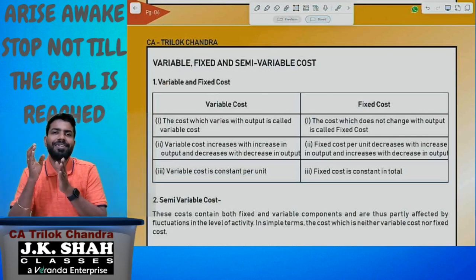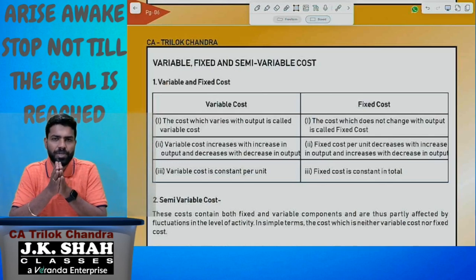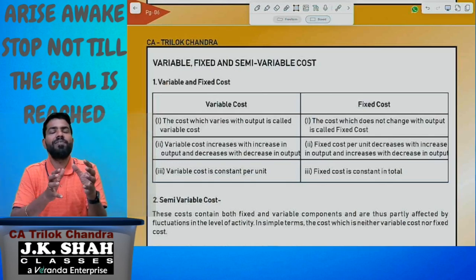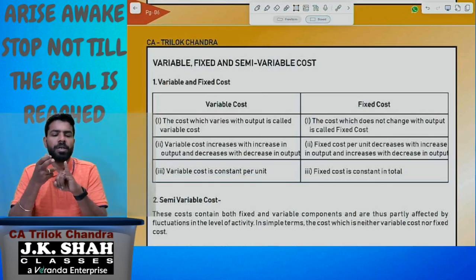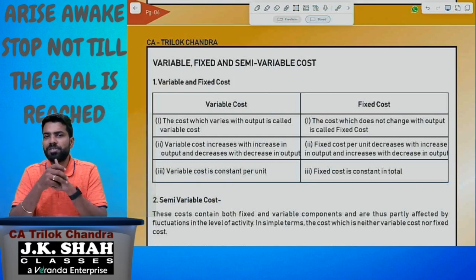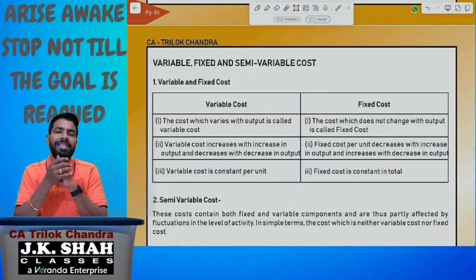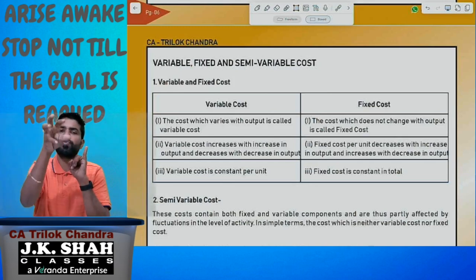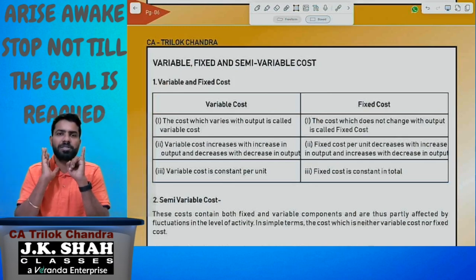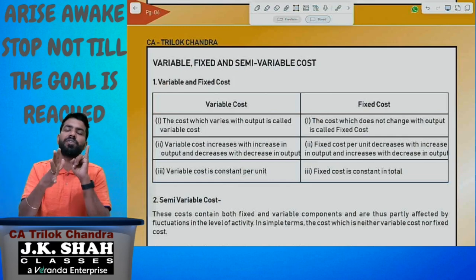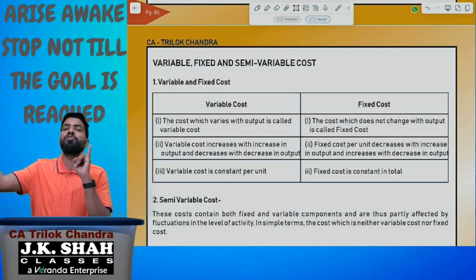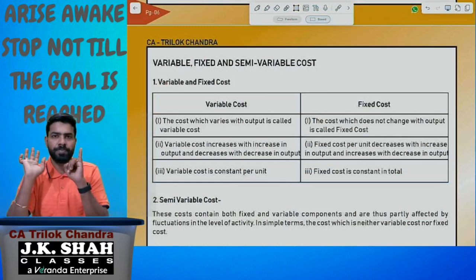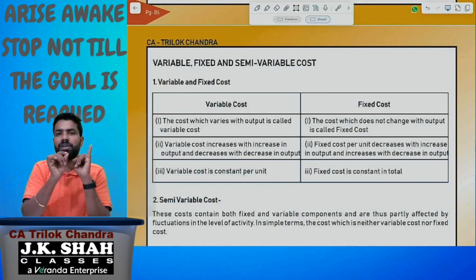So starting with the next classification, let us summarize once what we discussed under stock valuation and profit calculation. The first classification is expired cost and unexpired cost. This classification depends upon reducing the cost from the sales. Whichever cost is reduced from the sales, we are going to call it the expired cost. Whichever cost, without reducing from the sales, is carried forward to the next accounting period, we are going to call it the unexpired cost. Example of the expired cost is cost of goods sold. Example of the unexpired cost is closing stock.